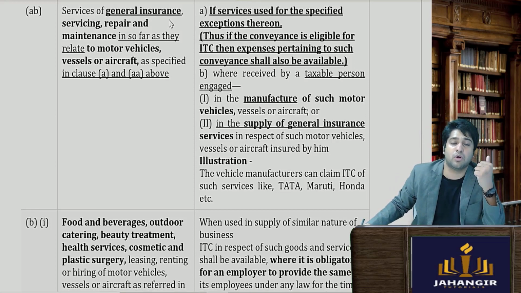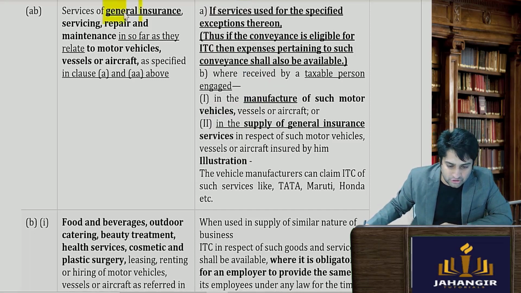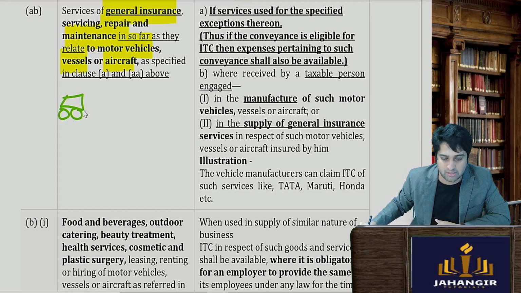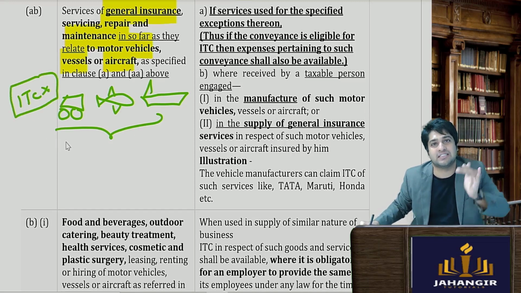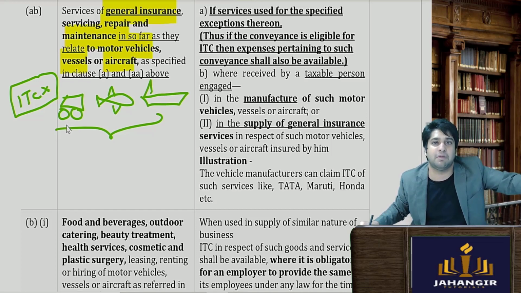Now we saw what were disallowed: motor vehicles, vessels and aircrafts were disallowed. Moving forward, even the insurance, repairs and maintenance with respect to motor vehicles, vessels and aircraft were disallowed. So if we are disallowing the car, the private jet, even the yacht, these are all disallowed from ITC. So obviously, the related ancillary items are also disallowed, when the boss itself is not allowed to enter.